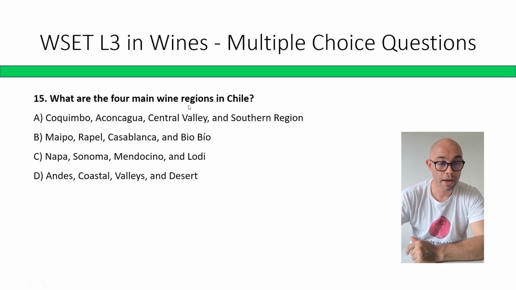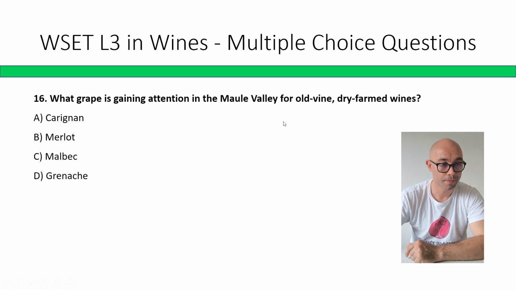What are the four main wine regions in Chile? Coquimbo, Aconcagua, Central Valley, Southern Region, Maipo, Rapel, Casablanca, Biobío, Napa, Sonoma, Mendocino, Lodi, Andes, Coastal Valleys, and Desert. The correct answer is A, Coquimbo, Aconcagua, Central Valley, and Southern Region.